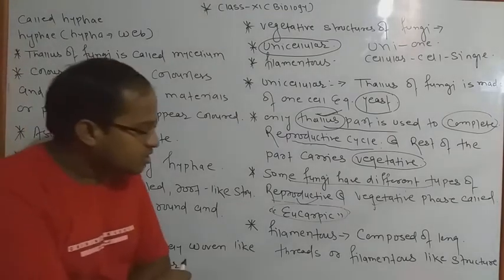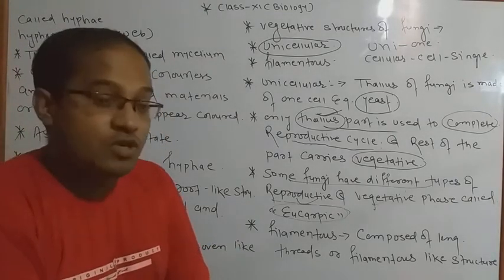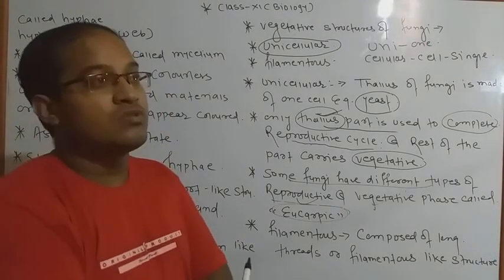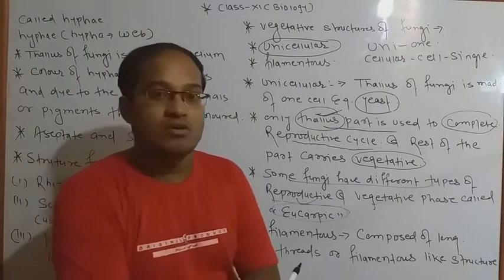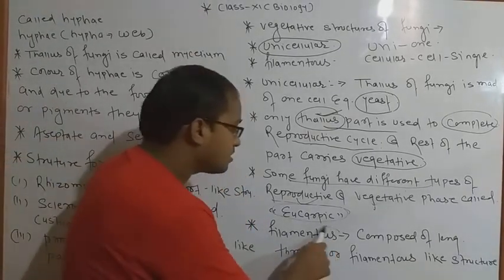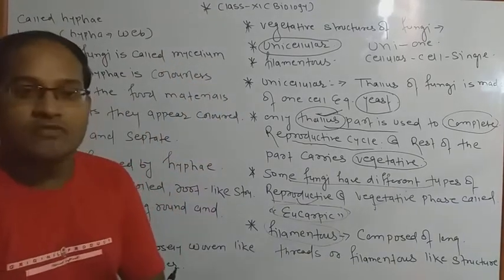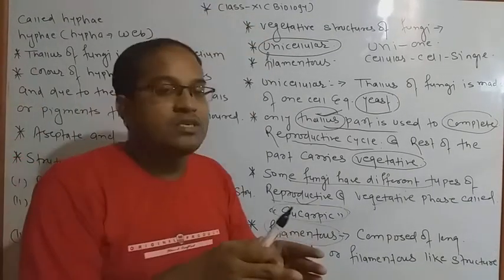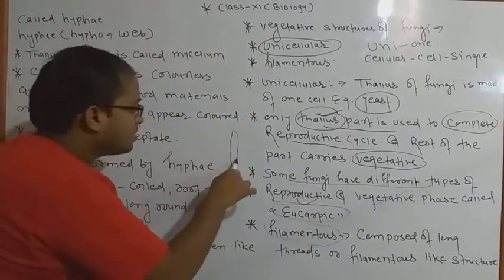Now we are going to discuss the filamentous part. What is the meaning of filamentous? I already told you that we have discussed cilia and flagella. Filamentous is a word generally related to flagella: a long, straight structure like this is called filamentous.